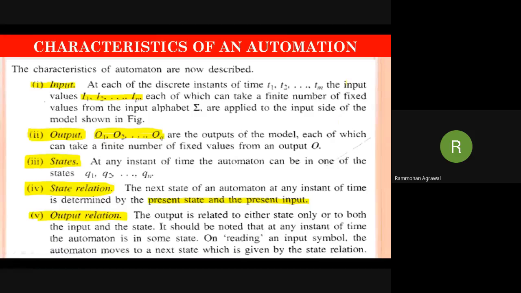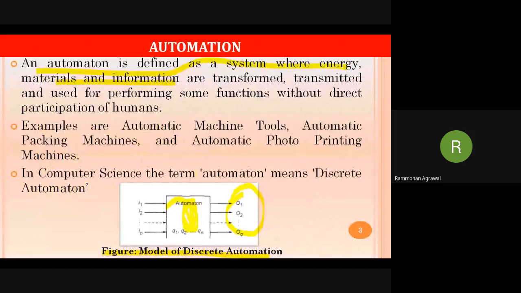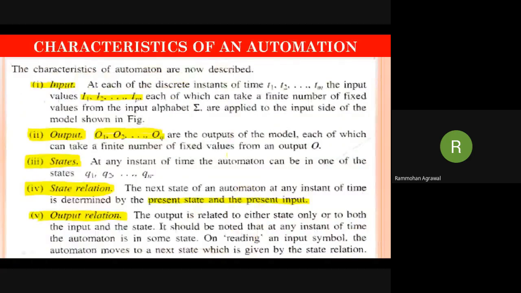So a 4 marks, 6 marks or 8 marks question can be asked: Define automation. What are the various characteristics of an automation? So you should be able to explain this automation diagram and then the characteristics of an automation, with an example. We'll see the example in the upcoming slide.